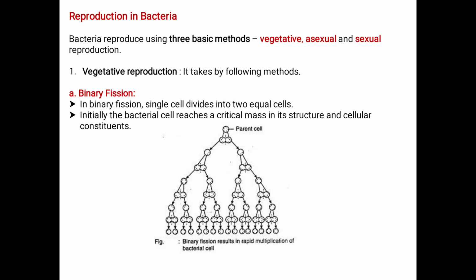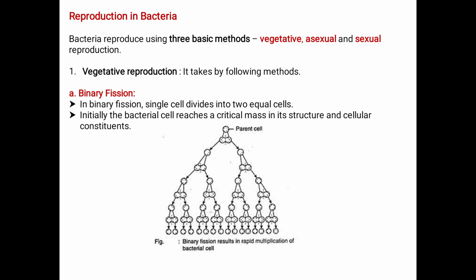In reproduction in bacteria, as we know, there are three basic methods, that is the vegetative, asexual and the sexual reproduction. The first one, the vegetative reproduction, takes place by the following methods, that is the binary fission. Here you make it clear, there is not much difference between the asexual form and the vegetative form. Almost both are the same.